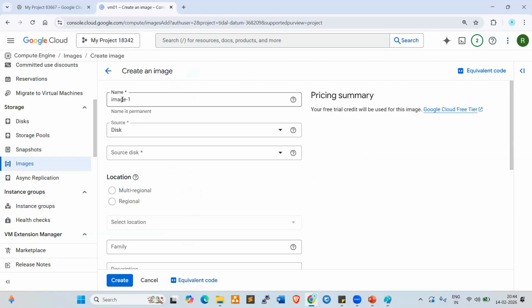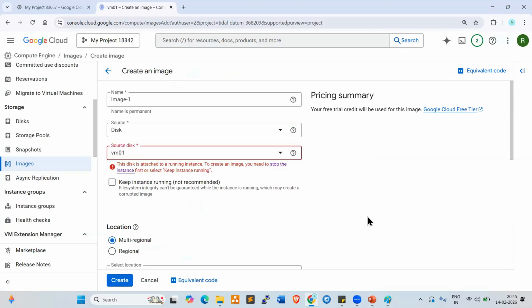Now, image name, you can give whatever name you want. Source disk, you can select here, VM01. This disk is attached to the running instance. To create an image, you need to stop the instance. That's the condition. So if you want to create the image, you need to stop the server.